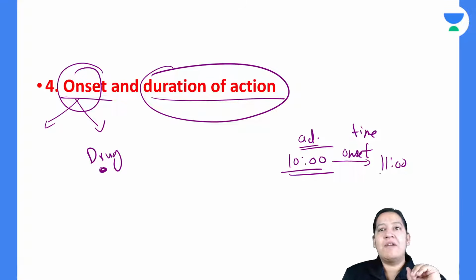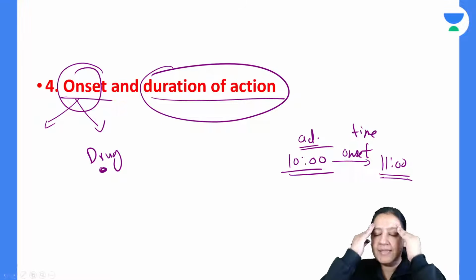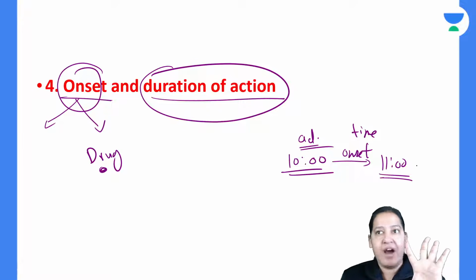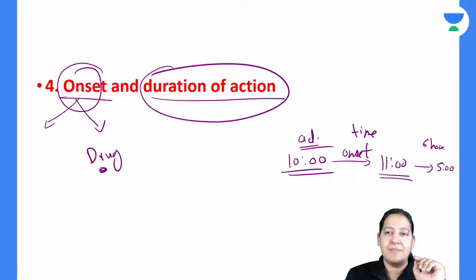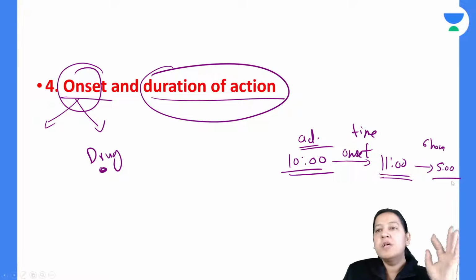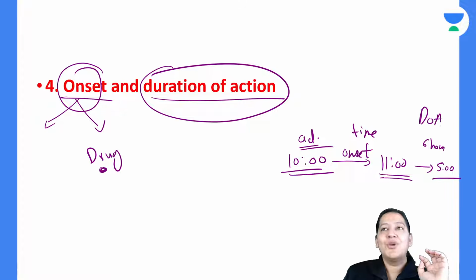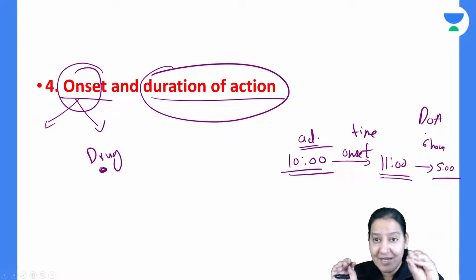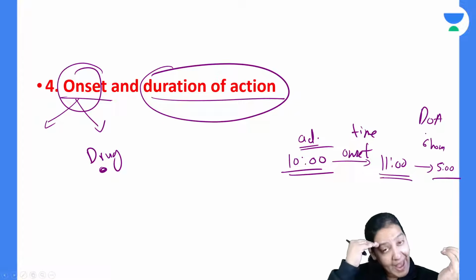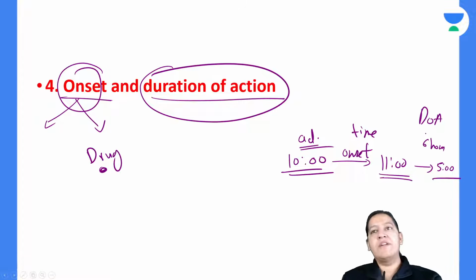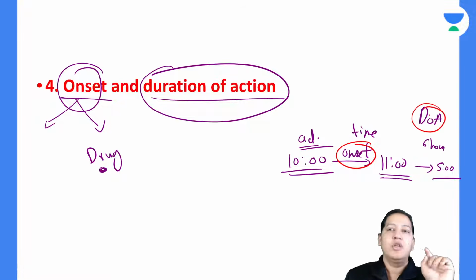From 11 o'clock it is acting in my body, so my headache is subsided. For the next 6 hours, from 11 to 5 o'clock, my headache is subsided. At 5 o'clock I am having a headache again. So that is the duration of action. It is acting in my body for 6 hours. After 6 hours, I have to take the next dose if I want the action again. Give me a thumbs up if you got the difference between onset and duration.